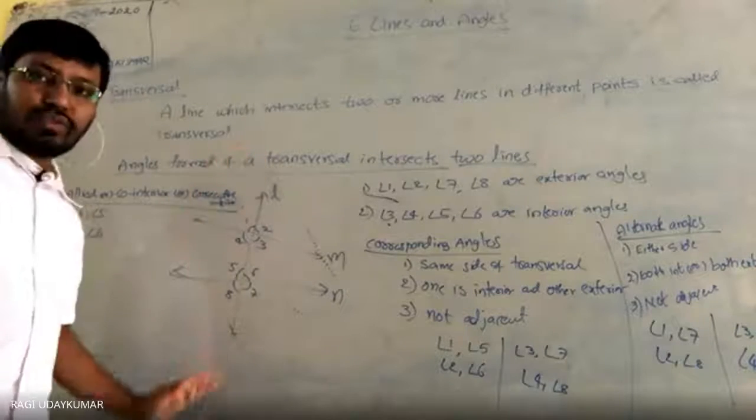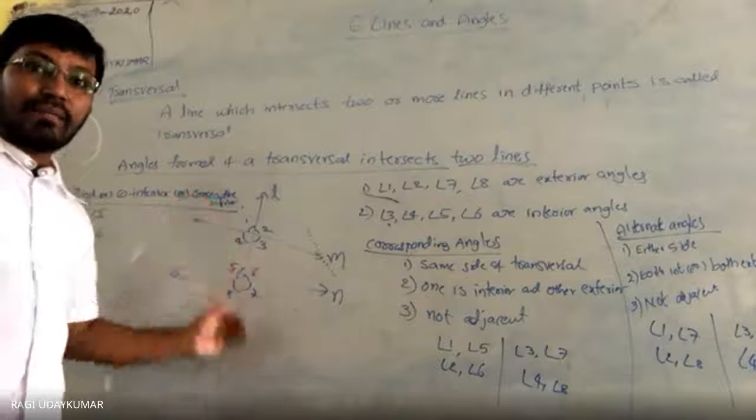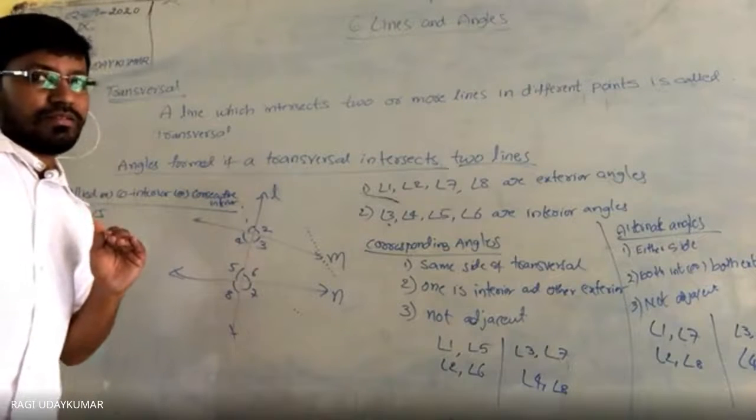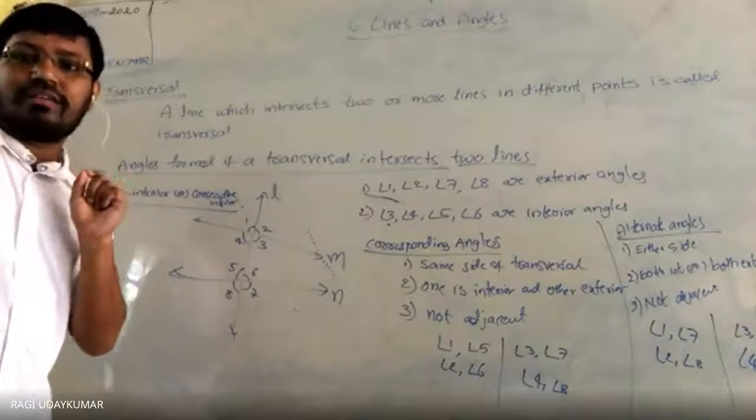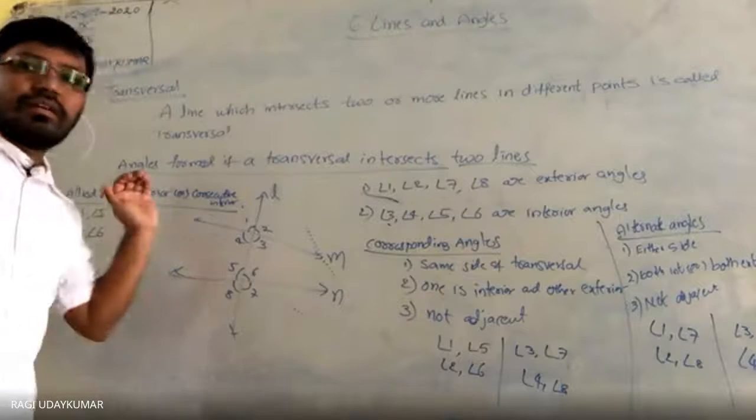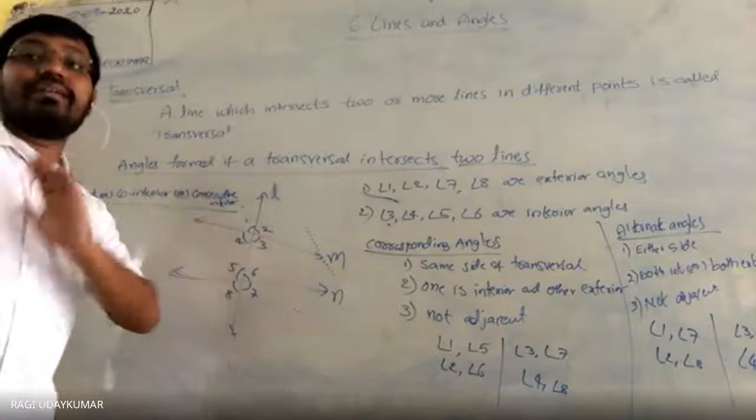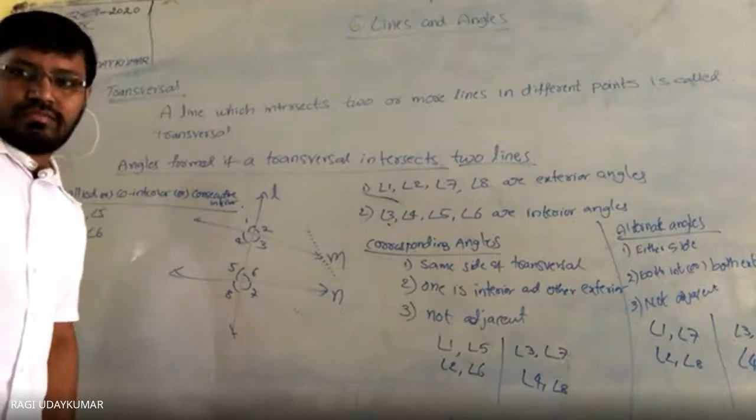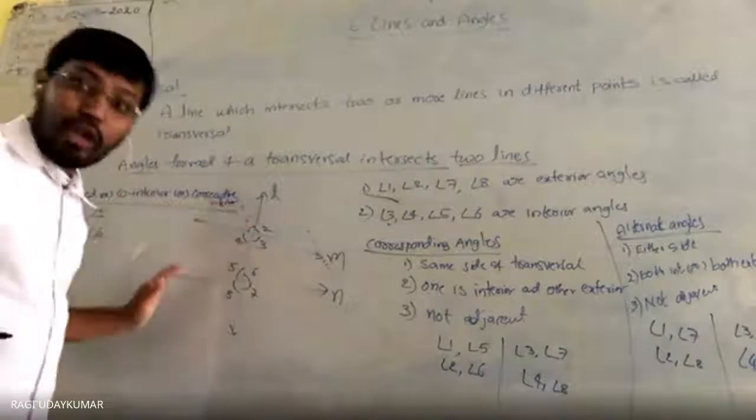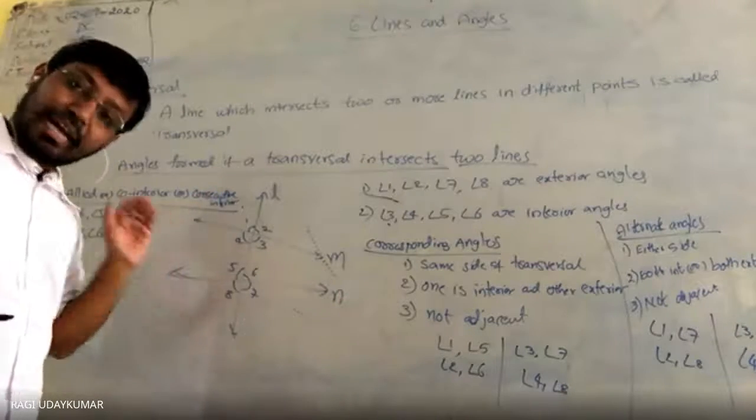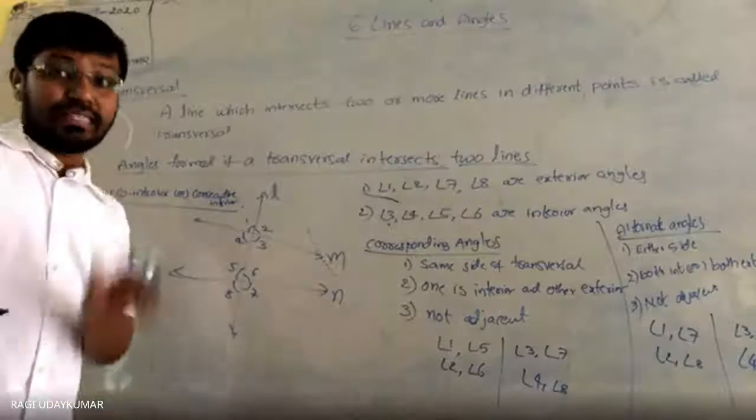If L is a transversal to M and N, and M and N are parallel lines, then only are the corresponding angles equal. But the name corresponding can be used even if the lines are not parallel: we can call 1 and 5 corresponding. This is the main point.